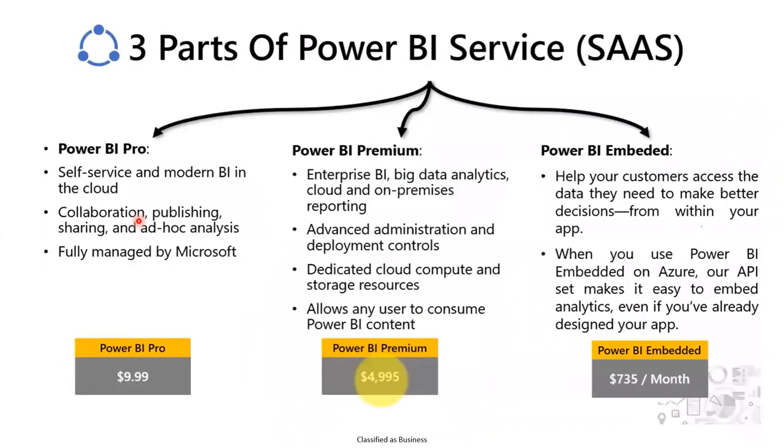I just want to briefly discuss the costing: the Service cost, Embedded, and Pro users. As I said, it comes in three different parts in Power BI. Power BI Pro license has a cost, and this all depends on Power BI Service only, not the Desktop. Power BI Desktop is a free version. If you want to publish, the costing applies, like Power BI Pro users, Premium users, and Embedded.